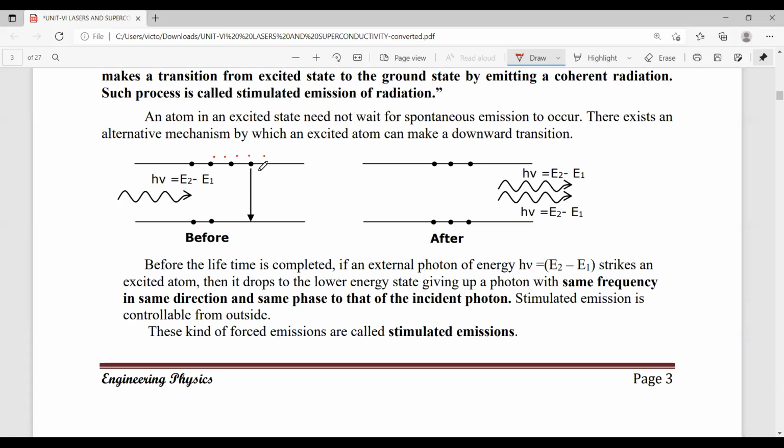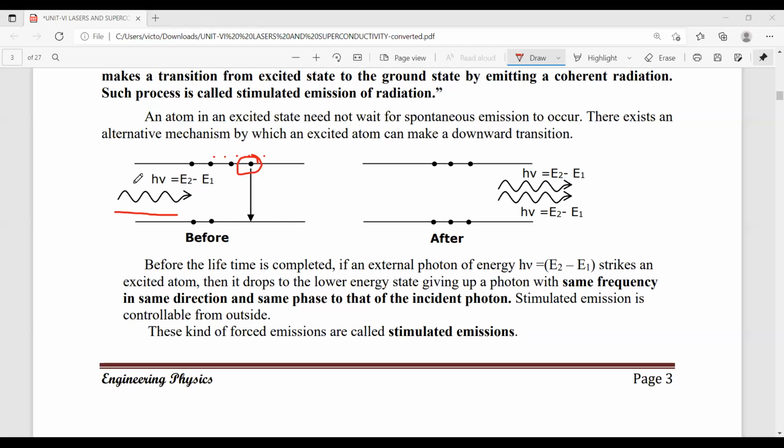In such cases, we give some external energy to these atoms. What is the external energy? One photon of energy. If we give one photon of energy to this atom, by absorbing this energy, only then does it jump to lower energy. Here the important point is that two photons of energy are emitted.